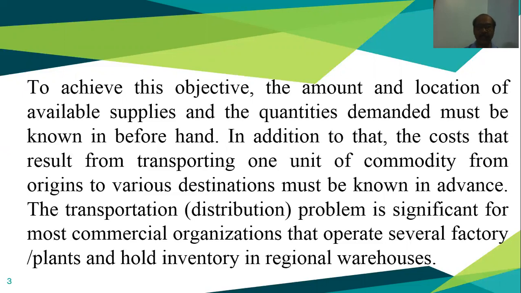We also have to know the cost that results from transporting one unit of the commodity from origin to the various destinations. Suppose we are transporting one unit of commodity from the ith source to the jth destination. That is denoted by Cij. So we have to know the transportation cost from the ith source to the jth destination.